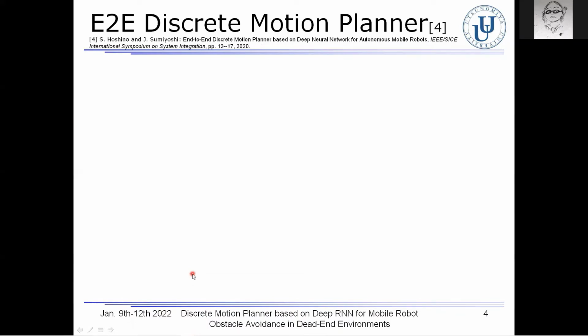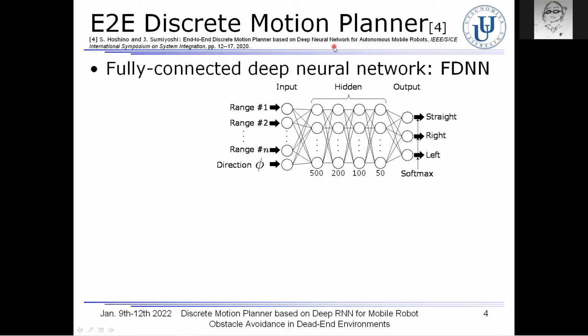On the other hand, we have proposed an E2E discrete motion planner in terms of a classification problem. As you can see in this figure, the motion planner was based on a fully connected deep neural network, FDNN, composed of 4 hidden layers.